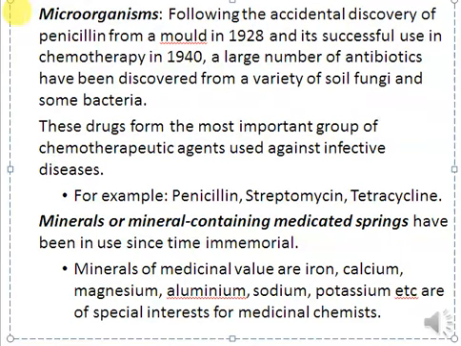Now we have the third category of natural drugs: some drugs are obtained from microorganisms. The use of microorganisms for drug discovery started in 1928 when penicillin was discovered from a mold. What's mold? Mold is actually a fungus, right? Penicillin was discovered from Penicillium, the name of a fungus, and since then a large number of antibiotics have been discovered from a number of fungi and some bacteria as well. So these drugs are very important.